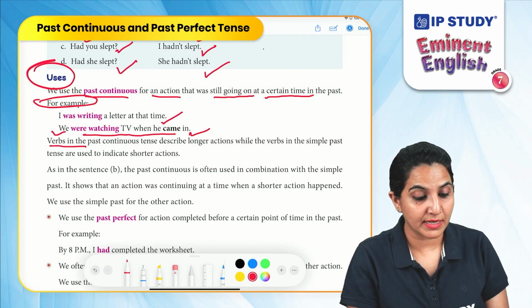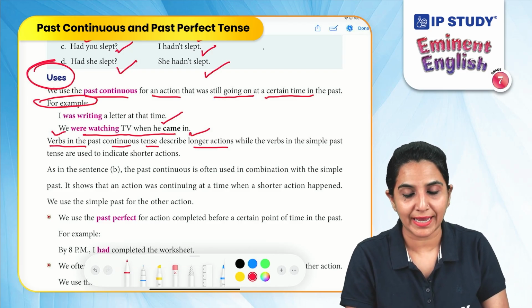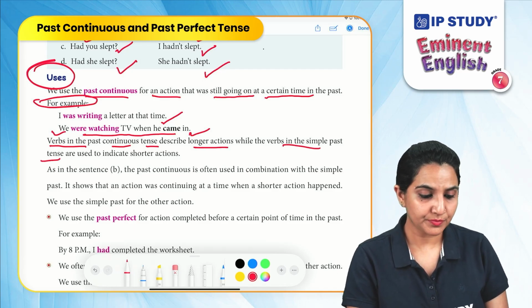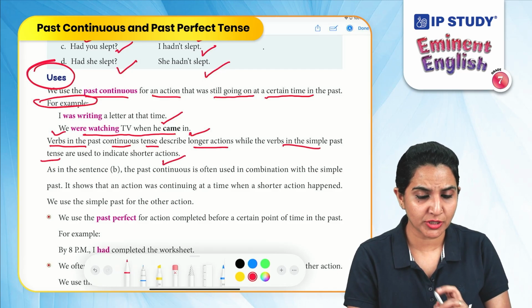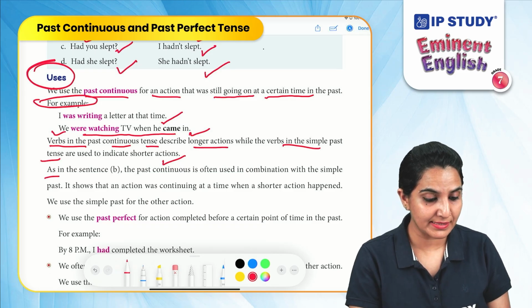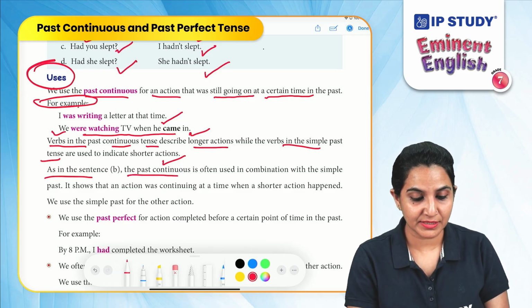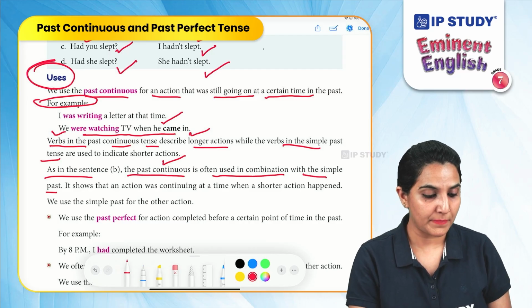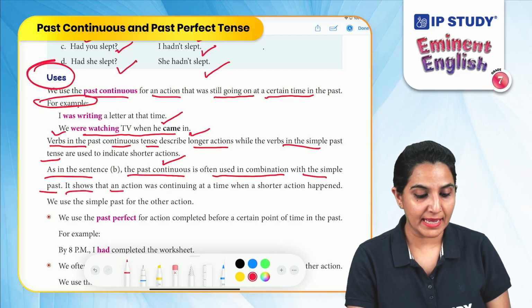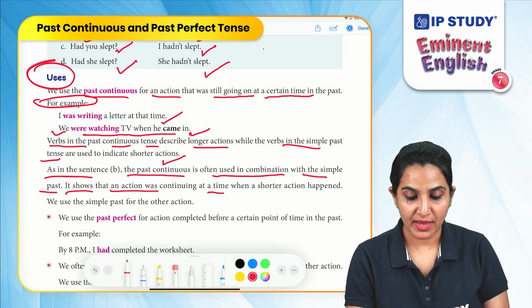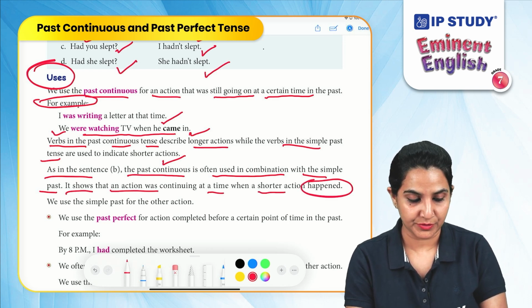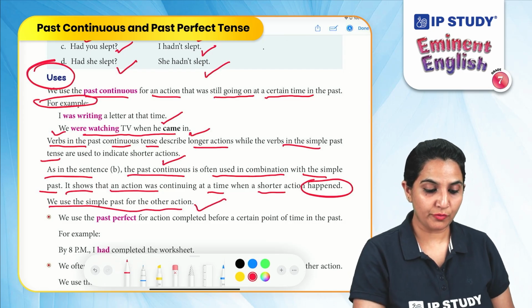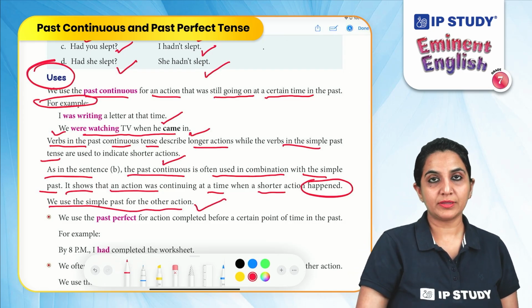Verbs in the past continuous tense describe longer actions, while the verbs in the simple past tense are used to indicate shorter actions. As in the sentence, the past continuous is often used in combination with the simple past. It shows that an action was continuing at a time when a shorter action happened. We use the simple past for the other action.